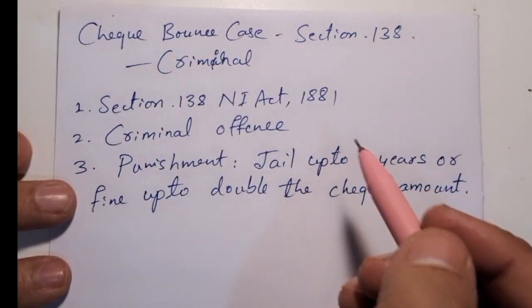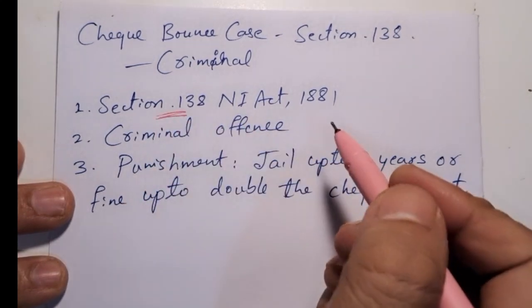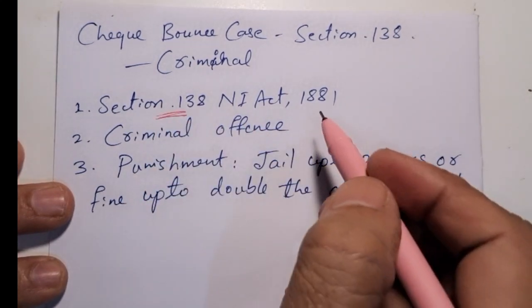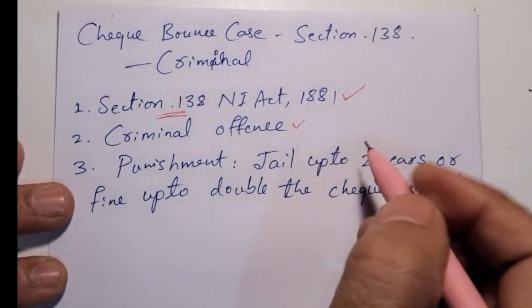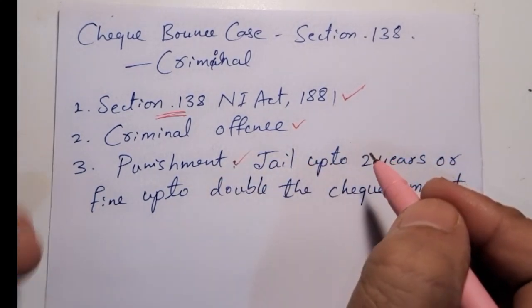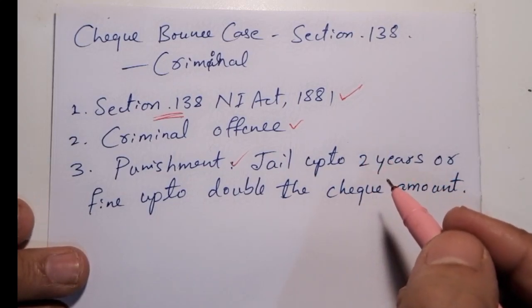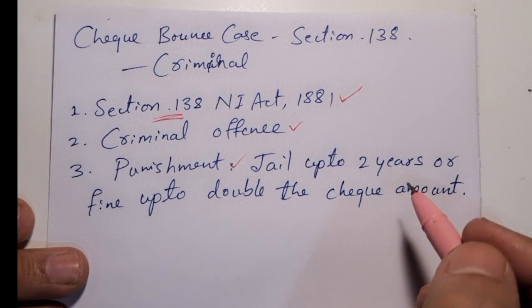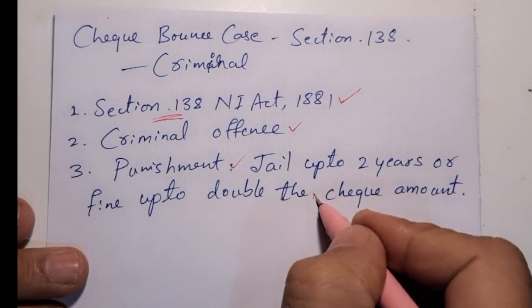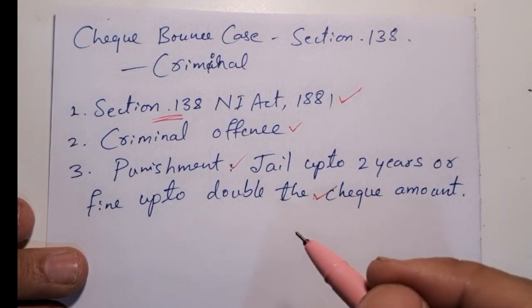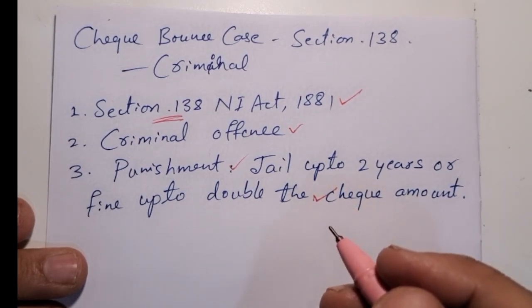So friends, a check bounce case is filed under Section 138 of the Negotiable Instruments Act 1881, and this is a criminal offense, and the punishment for this is imprisonment up to 2 years or a fine up to double the check amount or both. Since it's criminal in nature, it creates strong pressure on the accused, who is going to fear the jail or a heavy fine.